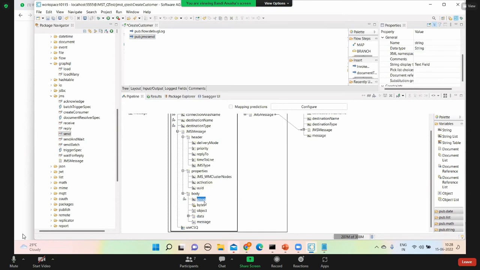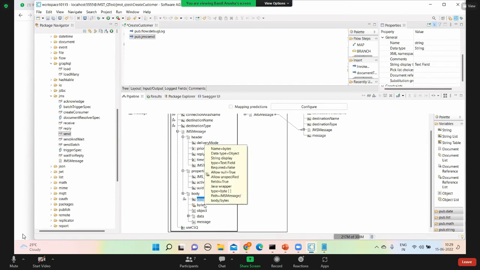What is string and byte? String is nothing but a text message that will be published. Byte is binary, and it will be converted into base 64. It converts the bytes and then they will be sent. Generally we use string for ASCII content. Do you know ASCII? Yes, sir, ASCII values. When we use ASCII, most of the time we'll use string only.